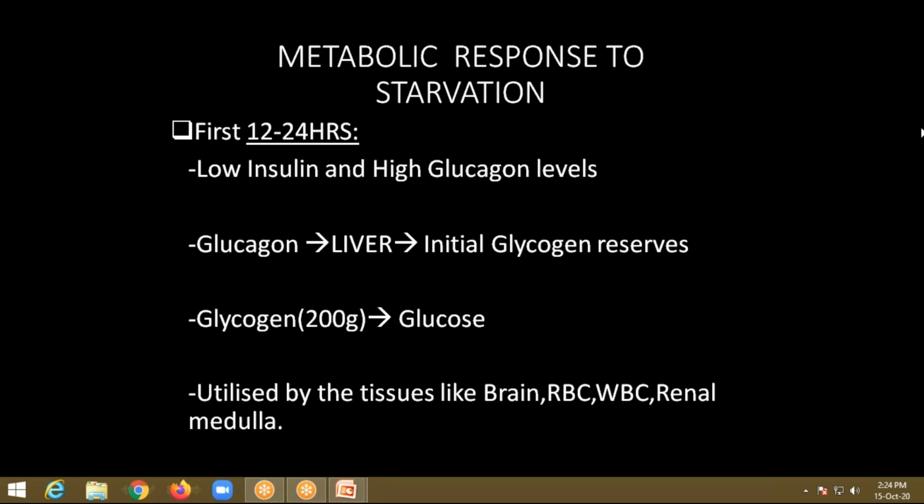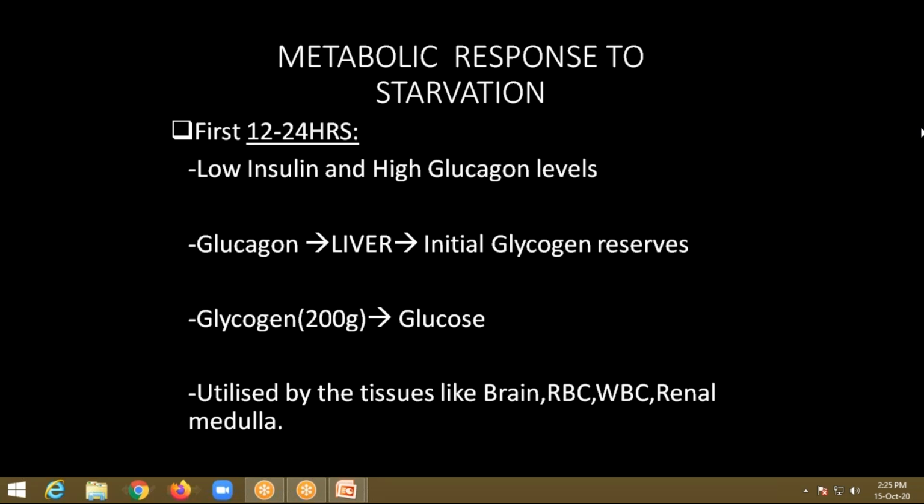Before that, I want to categorize these metabolic responses into three periods: what is happening up to 24 hours, what are the body changes occurring between 24 to 48 hours, and after 48 hours. During the first 24 hours, I have not taken any meal, so I am starving. Insulin will be low, but there will be an increase in glucagon levels.